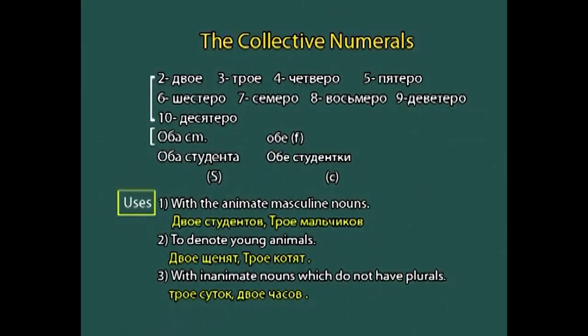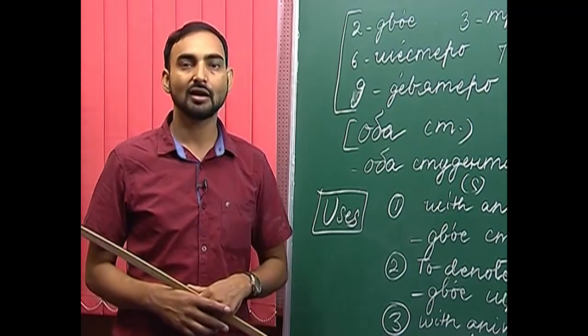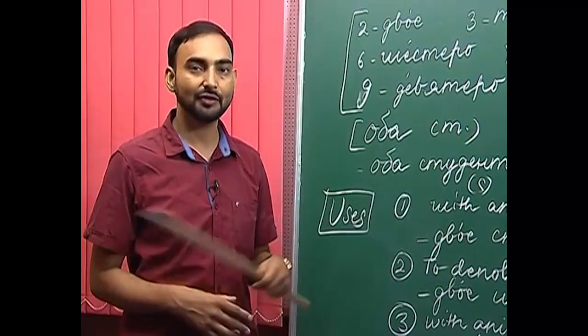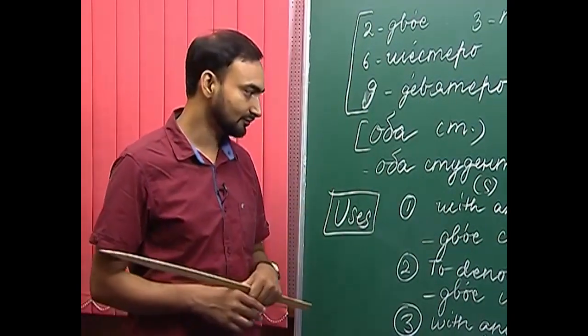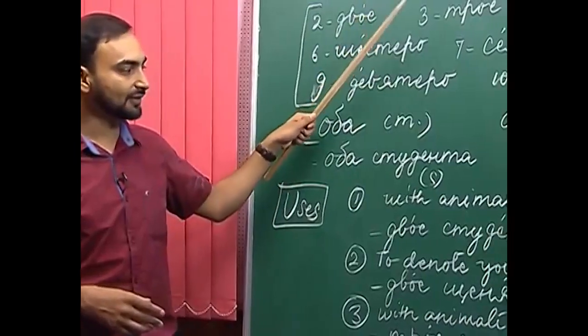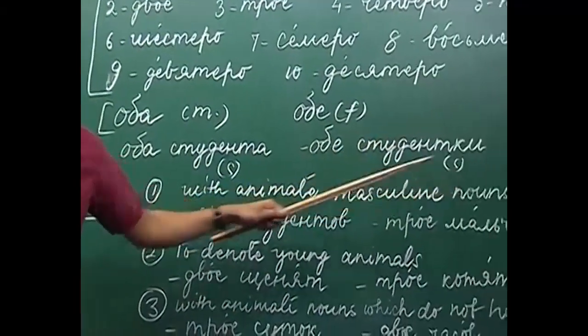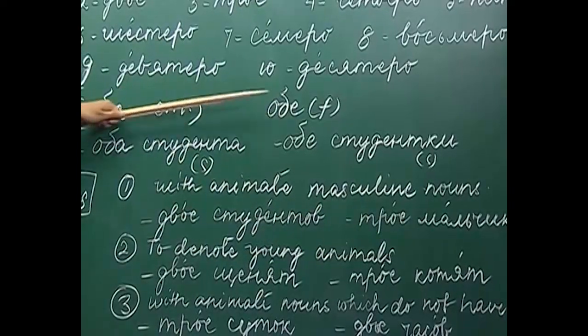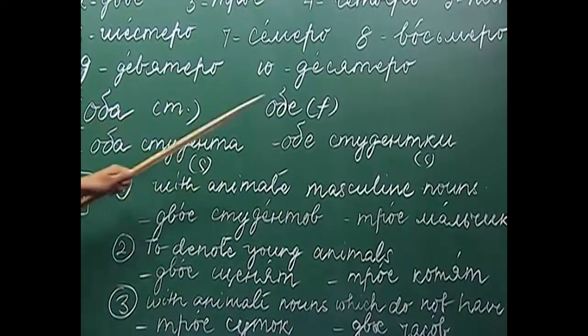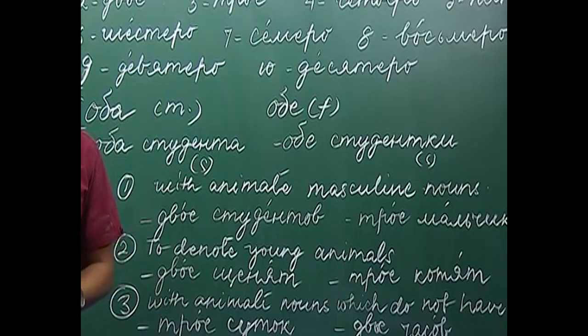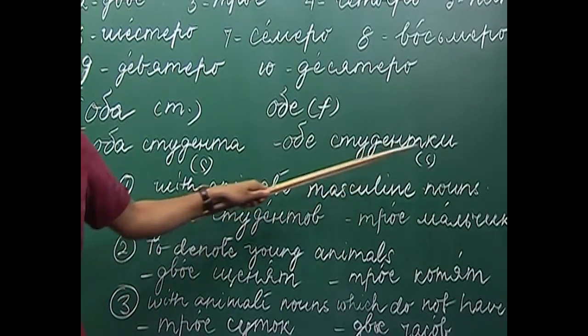So, now the question comes, how do we use the collective numerals in a sentence, or to denote what do we use the collective numerals. So, the collective numerals are used with animate masculine nouns. So, apart from obe, collective numerals are always used with animate masculine nouns.